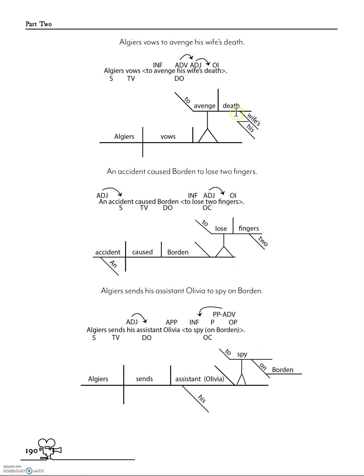What if it's the direct object? Oops, so it goes over here, but with a direct object line instead of a subject complement line. So you're like, to watch movies. To avenge the death. Which death? It's not his death, right? It's his wife's death. So that's why that's like that. To lose 2 fingers, and then to spy on board, and those are object complements there. So you can see they go in the object complement spot.